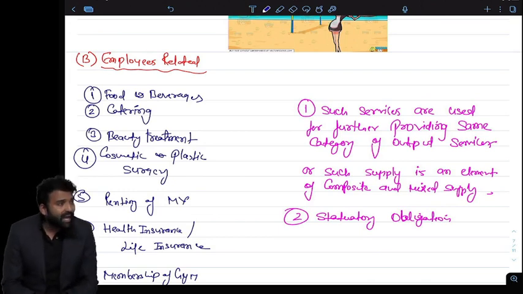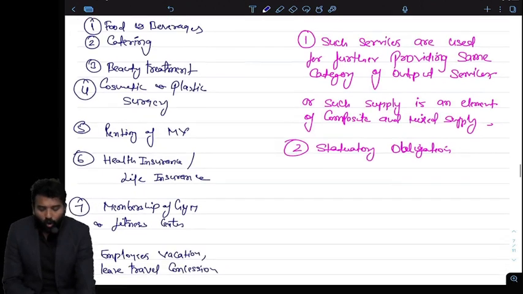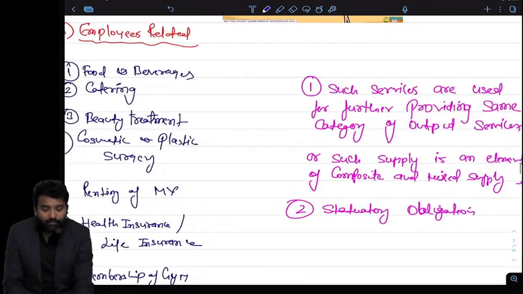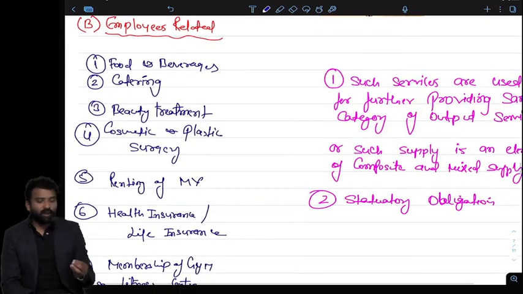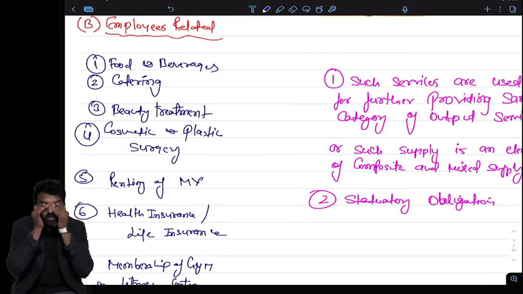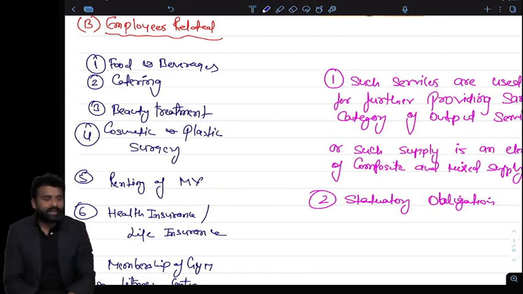They hire a car for transportation of their employees, or they even bear the expenses of their vacations and leave travel concessions for their employees. All these are blocked. So if I am buying food, many clients, when GST was introduced, also attached the bill of a restaurant, saying, sir, please take credit of this also in your return.